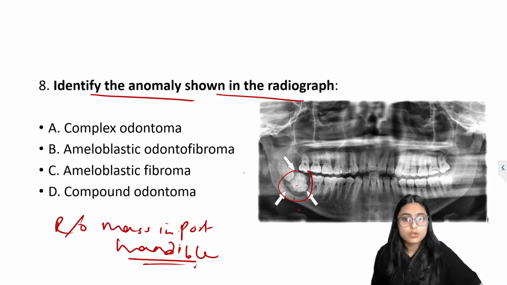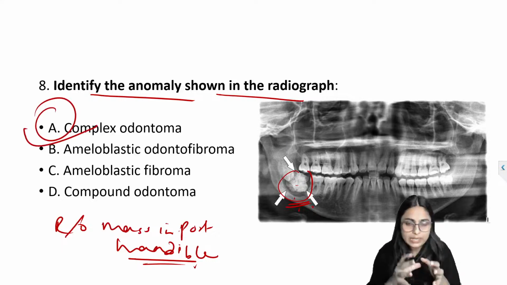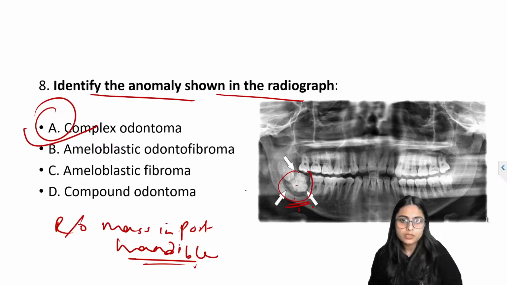This blob of radiopaque mass given in the question is nothing but complex odontome. Complex odontome occurs most commonly in the posterior mandible.